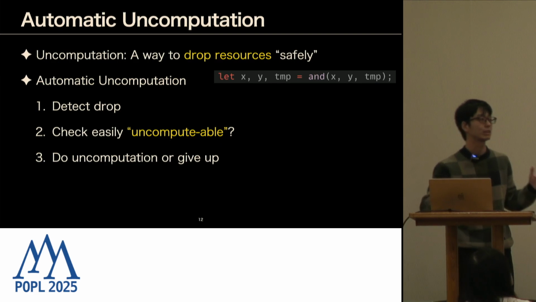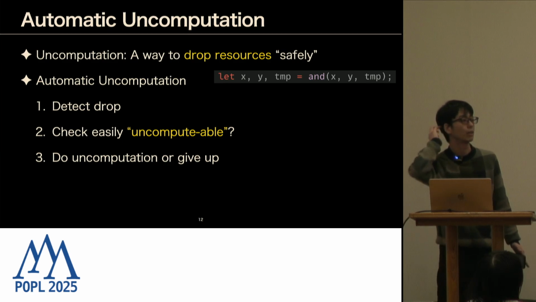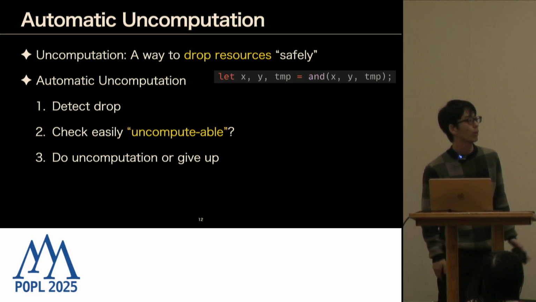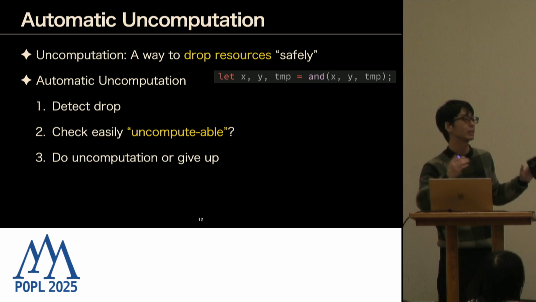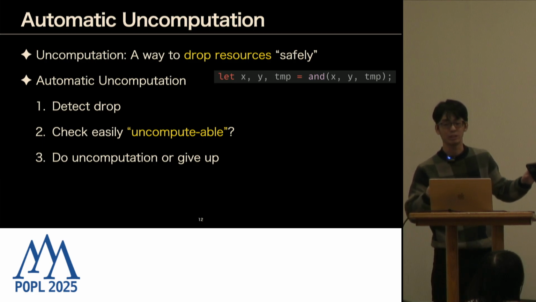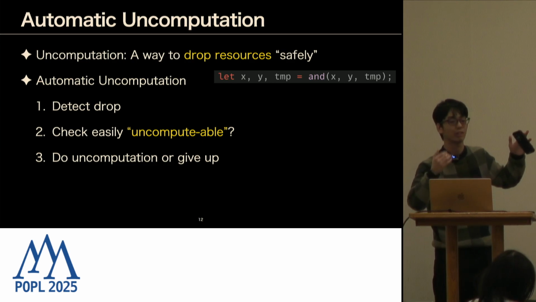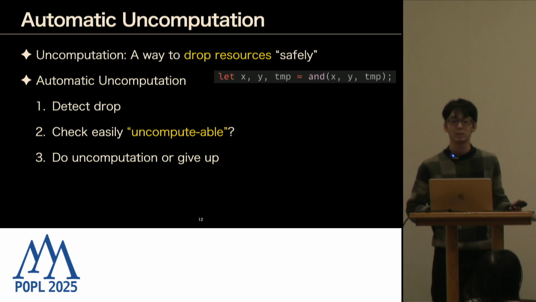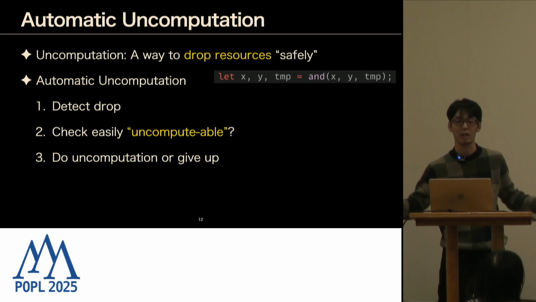So let me summarize the concept of automatic uncomputation. Uncomputation is a way to drop a resource in a safe way. What automatic uncomputation does is first detect the dropped variable and verify whether you can actually reset it. And if the compiler knows how to reset it, then we expect the compiler to do it. So we're now interested in what kind of verification we have to do here.